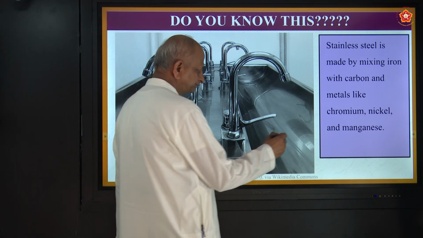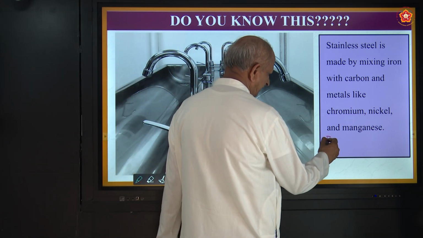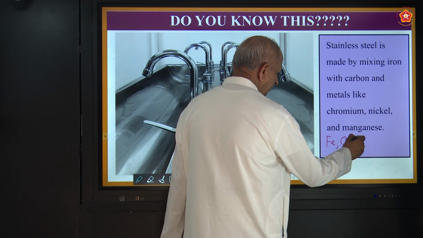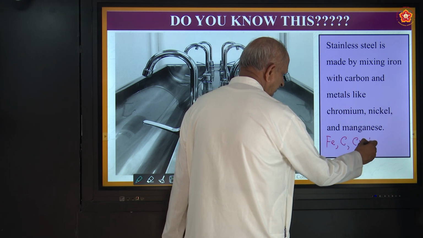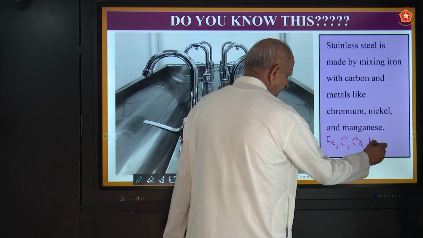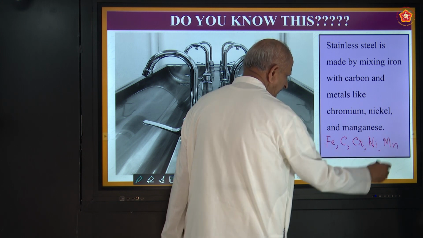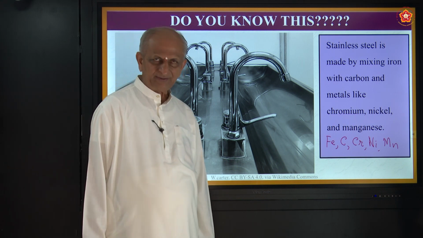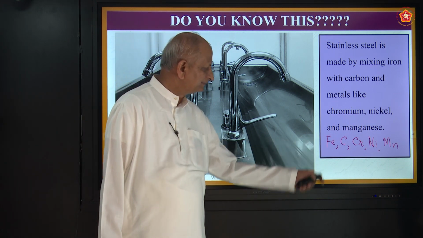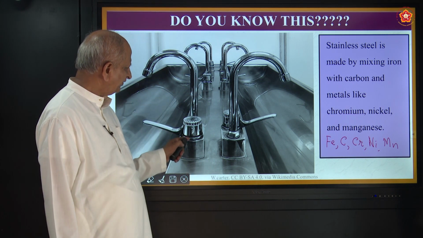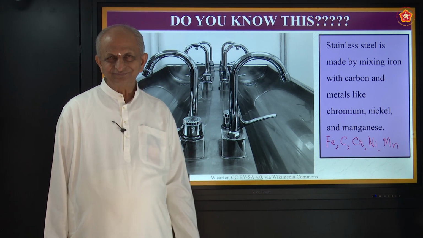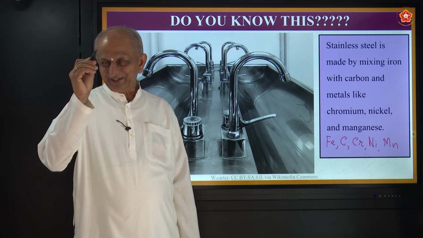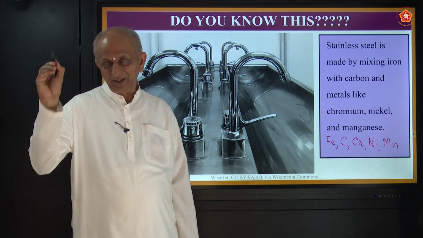So iron, its symbol is Fe, then carbon is C, chromium is Cr, nickel is Ni, manganese Mn. So these are the metals and non-metals added to iron. Then it is called steel. There is a difference between steel and iron. Wherever there is an iron factory, there will invariably be a steel factory.